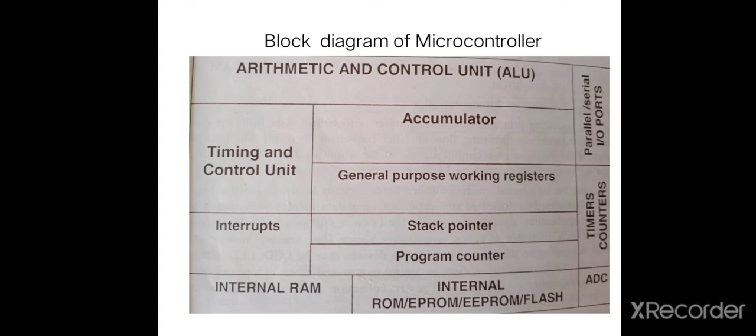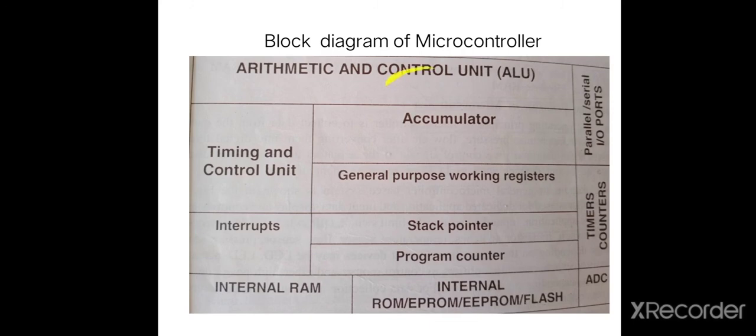This block contains ALU, that is arithmetic and logical unit, accumulator, general purpose working register, stack pointer, program counter, interrupt and timing and control unit.